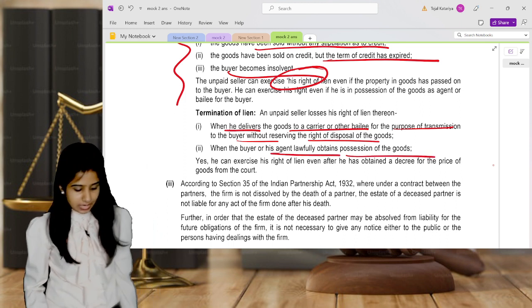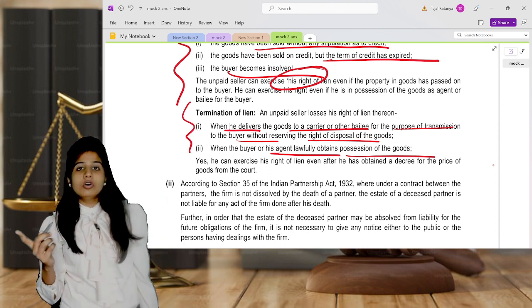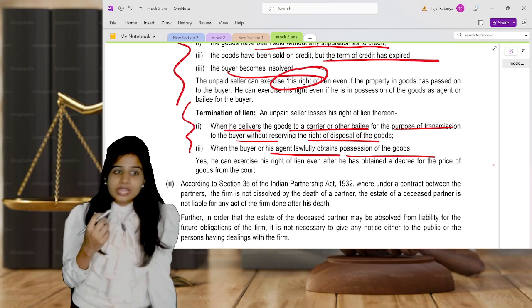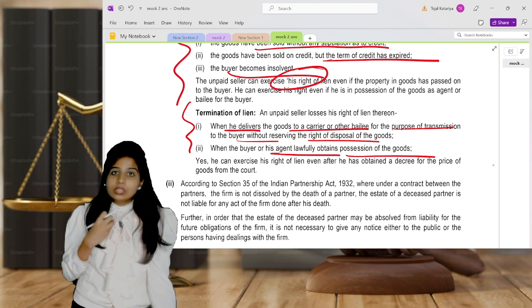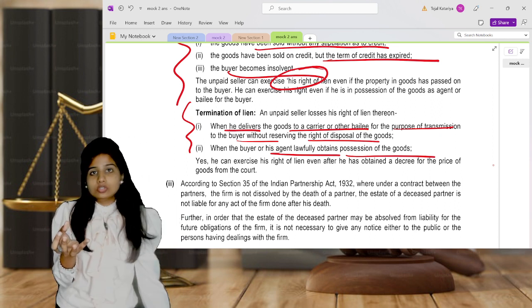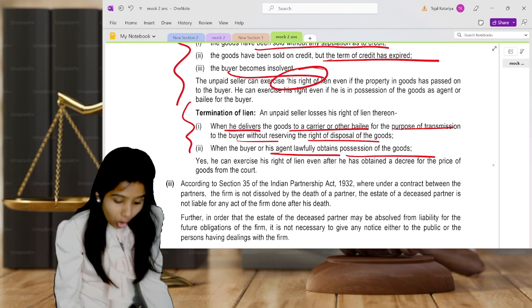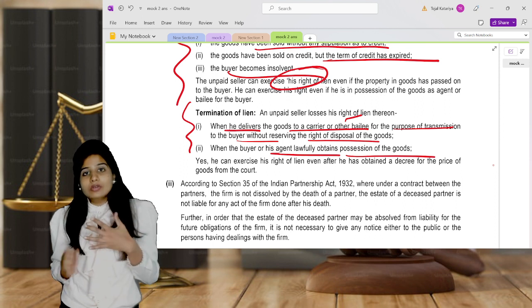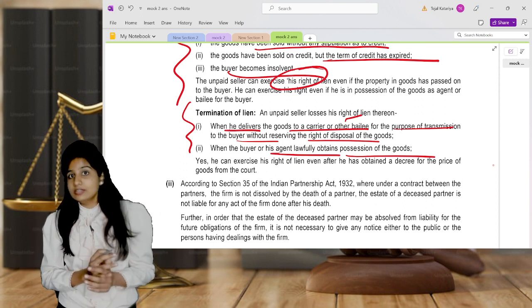That means termination of lien happens when the right of stoppage in transit begins, if you guys remember. So whenever the buyer becomes insolvent, and the seller has already lawfully handed over the goods either to the buyer or his agent or to the carrier or a bailee, then in that situation his right of lien terminates right there and his right of stoppage in transit begins.